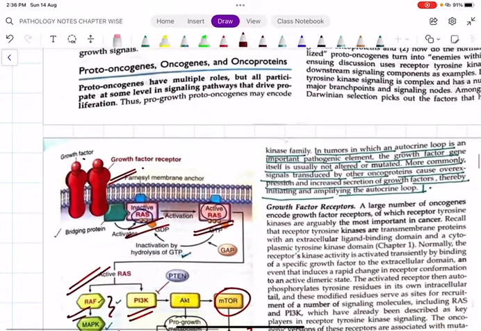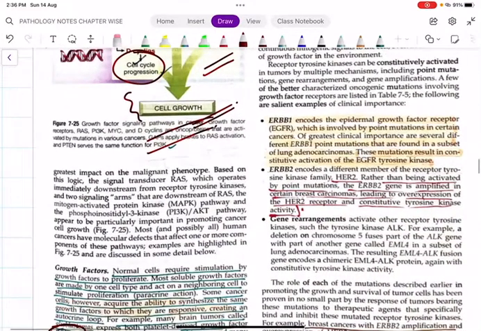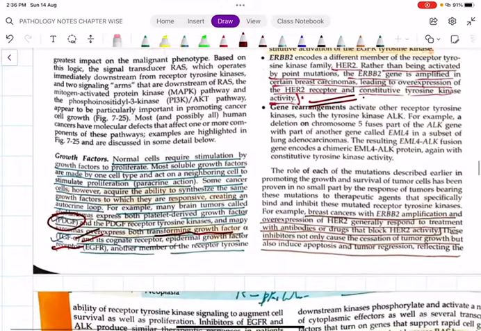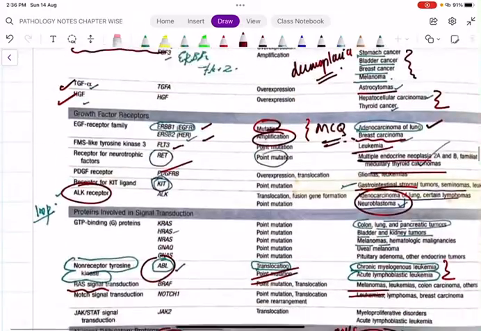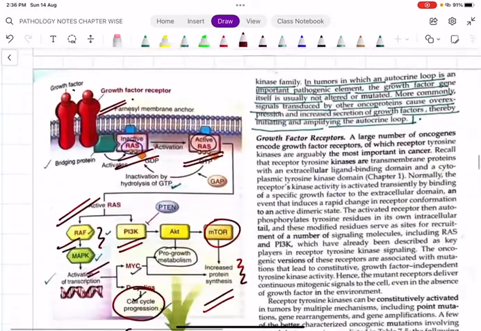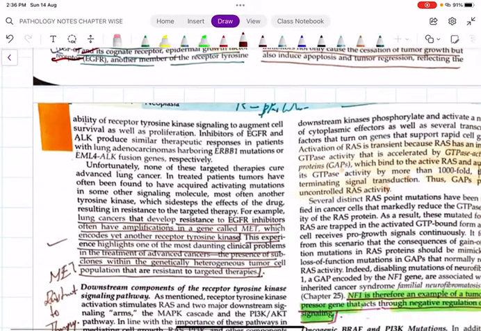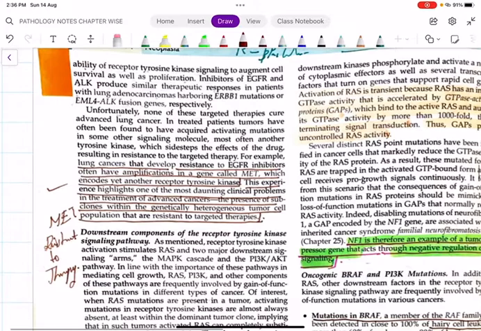And next is growth factor receptors. We have ERBB1, it is mainly for lung cancer. ERBB2, HER2/neu, breast cancer amplification. Then of course we have ALK receptors in adenocarcinoma of the lung and neuroblastoma.